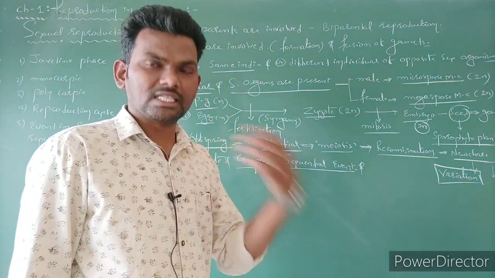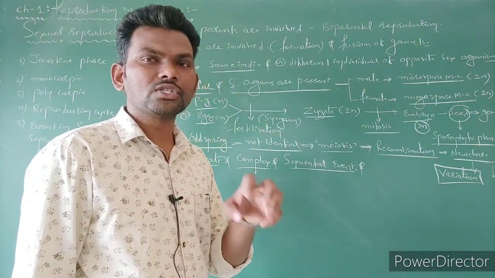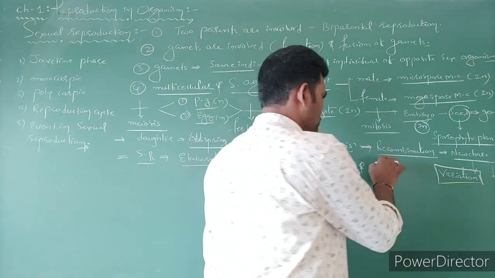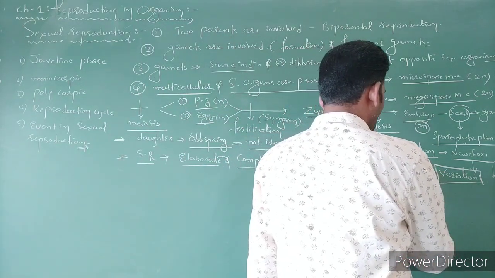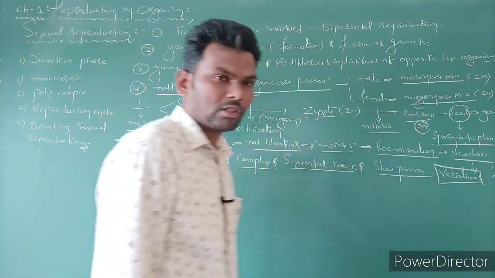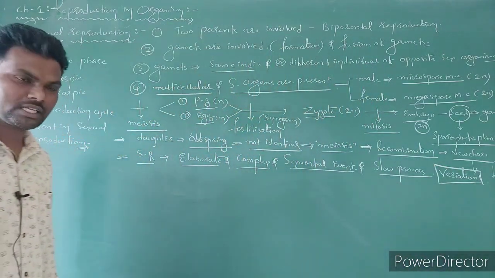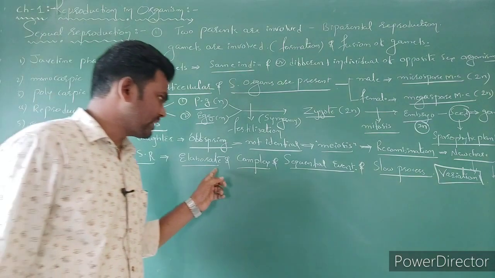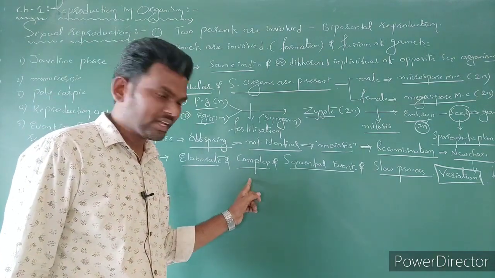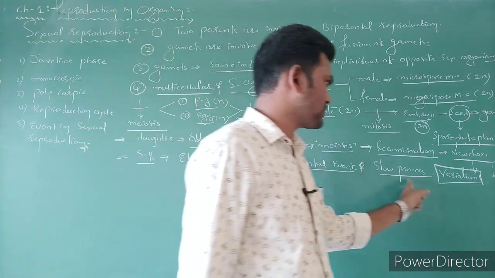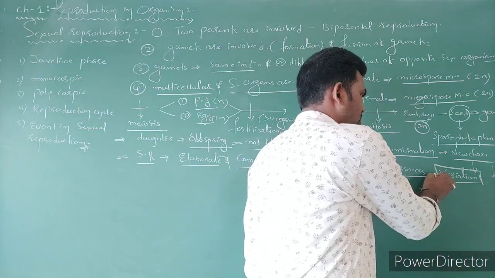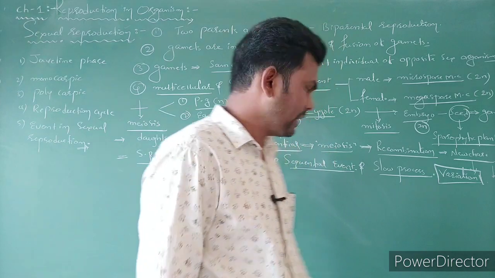And if you compare with asexual reproduction, it is a slow process. What is the point? If you compare with asexual reproduction, sexual reproduction is elaborate, complex, sequential events occur, as well as it is a slow process, right?